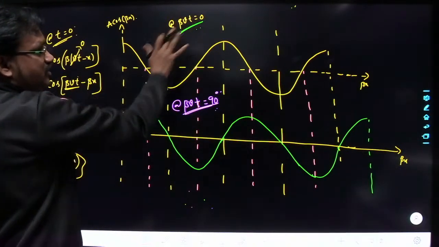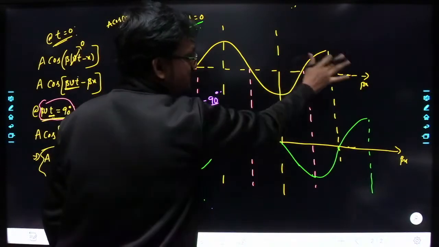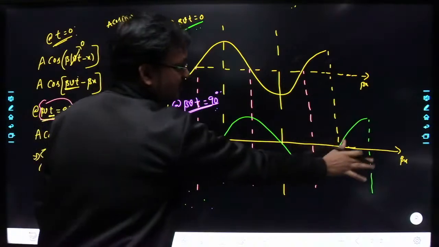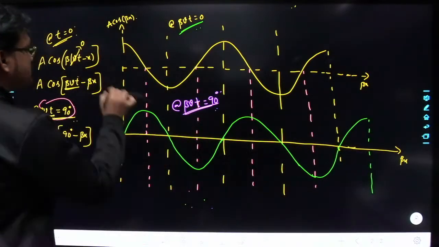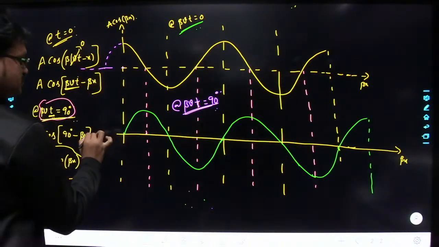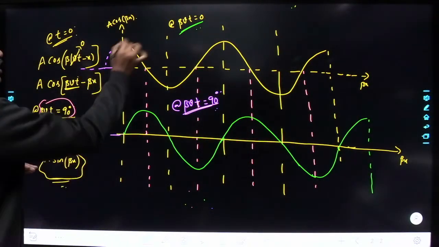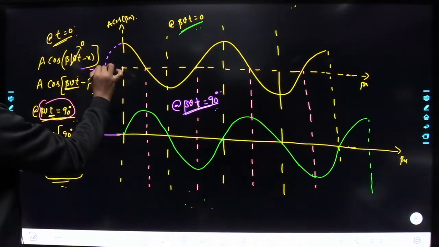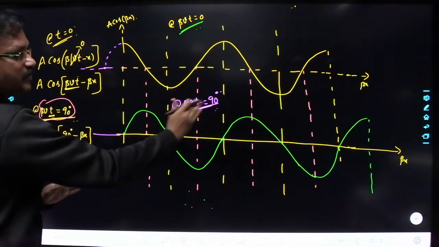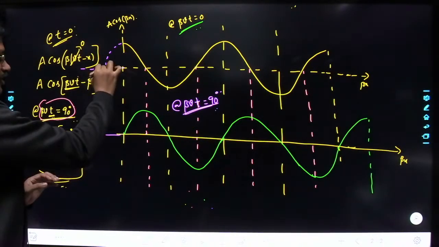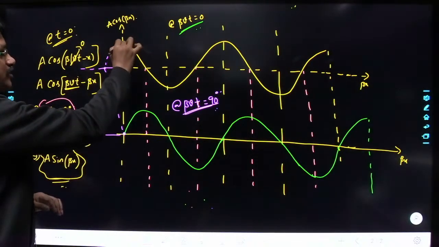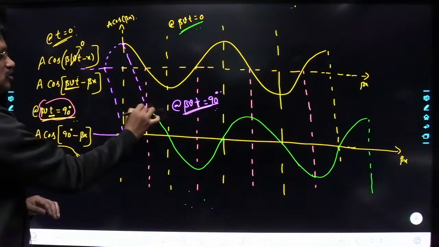At some instant I have drawn how the wave is changing with respect to space, and at some other instant I have drawn how the wave is changing with respect to space. Now if you observe, this one I can extend like this. At this instant the wave is like this, yes or no? After some instant, at beta Vt equal to 90 degrees, this point has moved to this location, yes or no? Next, this point has moved to this location.